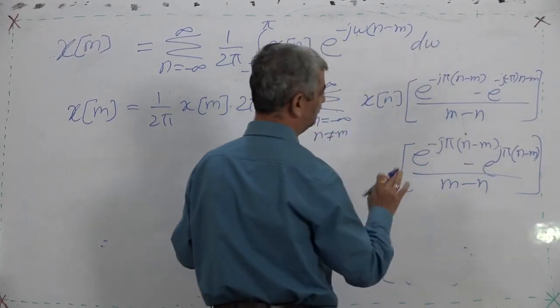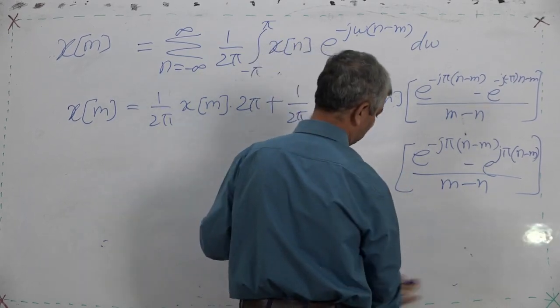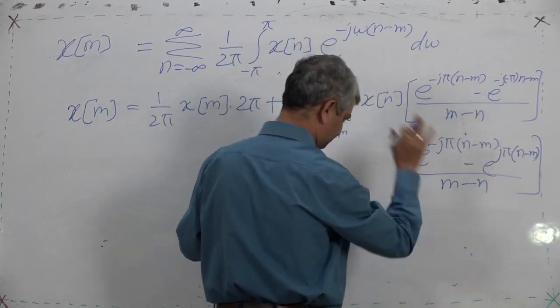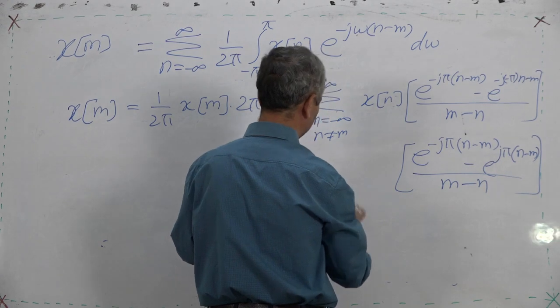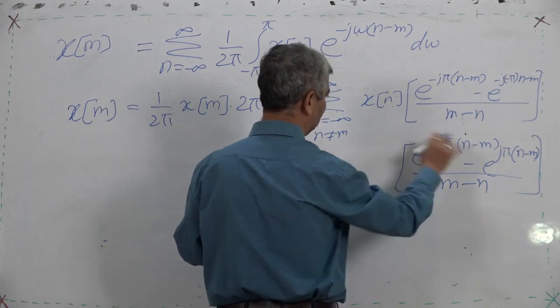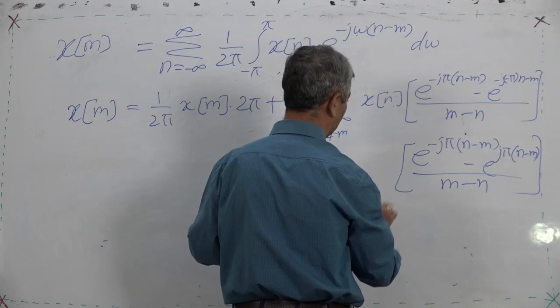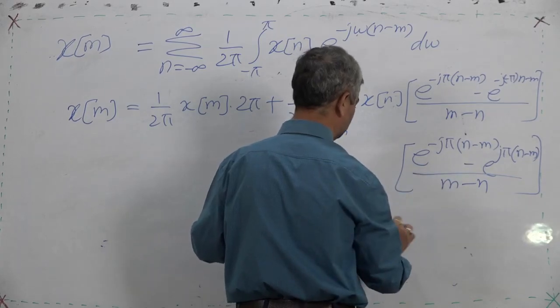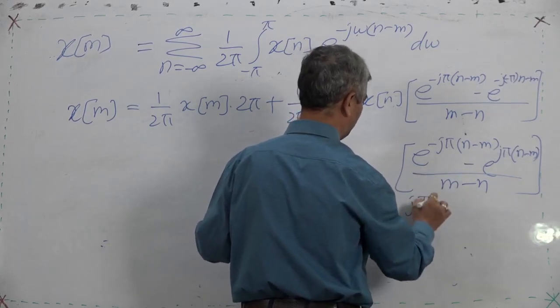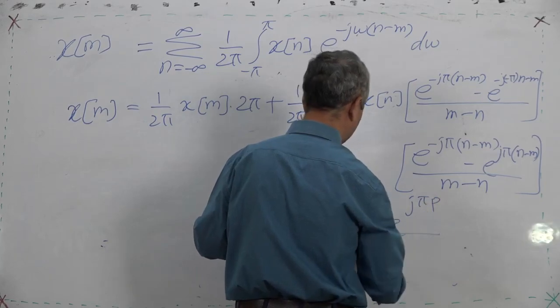So we use m minus n, I will explain it at the end. So e raised to minus j pi, let m minus n be equal to p, n minus m be equal to p, minus e raised to j pi p upon minus p.